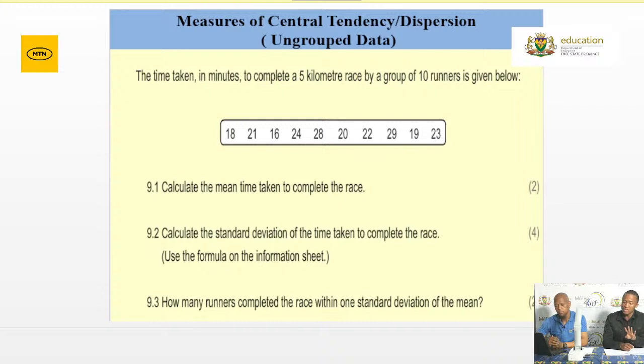Remember those four conditions when determining how many elements lie either within, outside, below, or above one standard deviation from the mean. Remember that interval and how to interpret that particular interval.